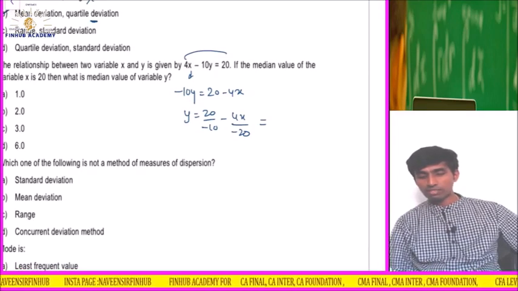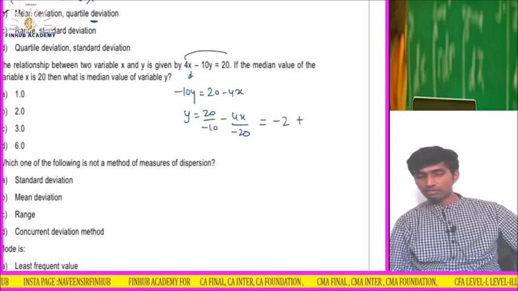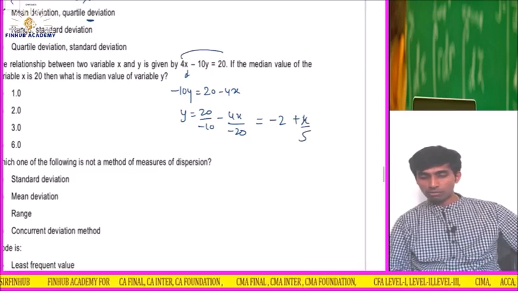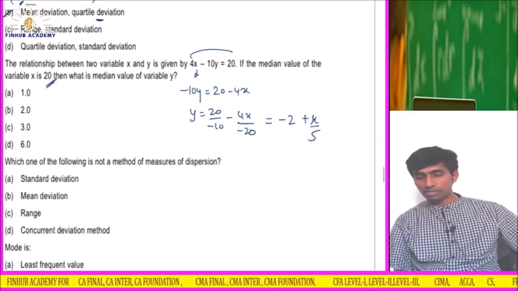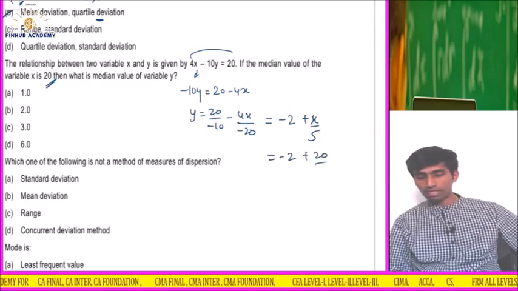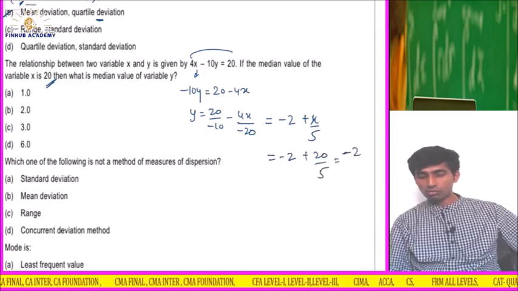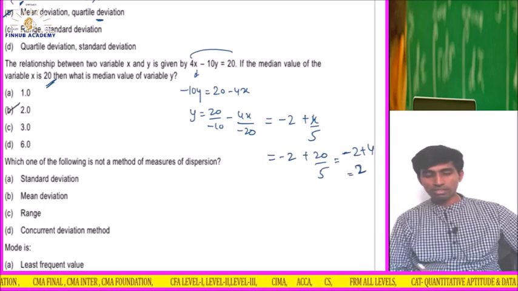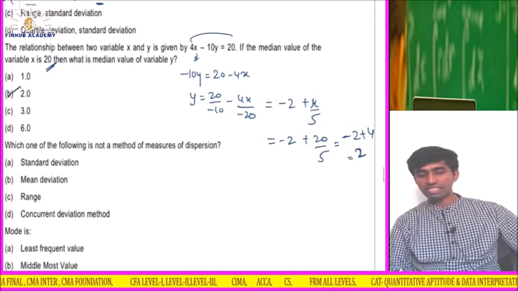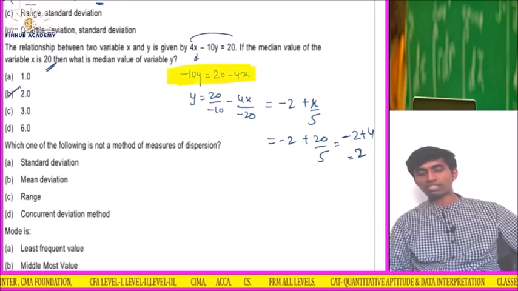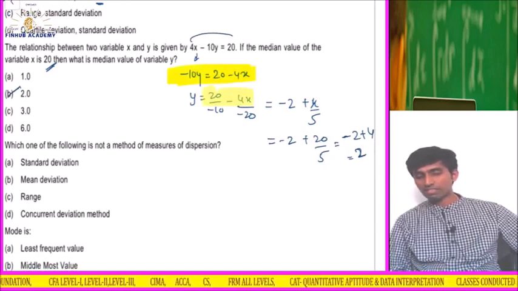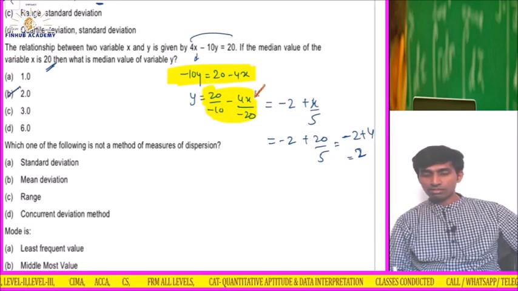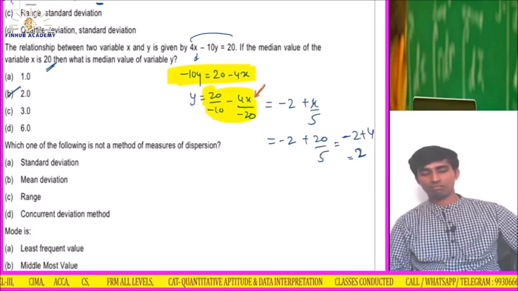So if I make the equation, it is minus 2, minus will become plus, 4 upon 10 is 2 by 5, x by 5. So put x is how much? X is 20. So minus 2 plus 20 upon 5 is 4. So minus 2 plus 4, answer is 2. So answer should be B. Please satisfy yourself, it's very easy. What we have to do is convert this equation in terms of y. Once I convert this into terms of y, I'll just substitute the median of x, so I'll get the median of y.